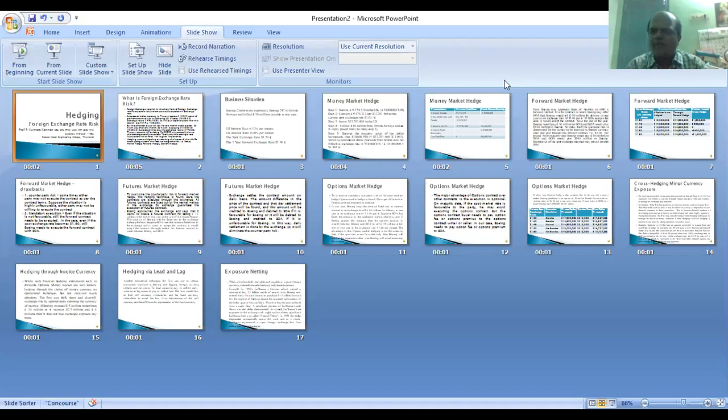So what are the tools available? What are the tools we have seen? We have seen forward market, money market hedging, futures market hedging, options market hedging, then cross hedging. If the currency involved is a minor currency, then you hedge with the major currency whose exchange rate has a positive correlation with the minor currency exchange rate, right? That currency you decide.